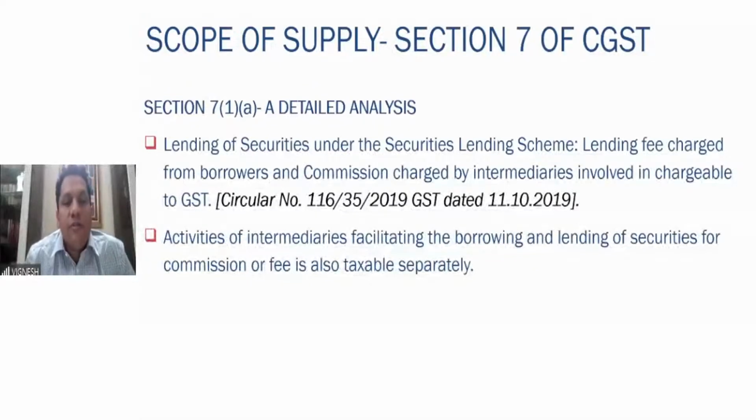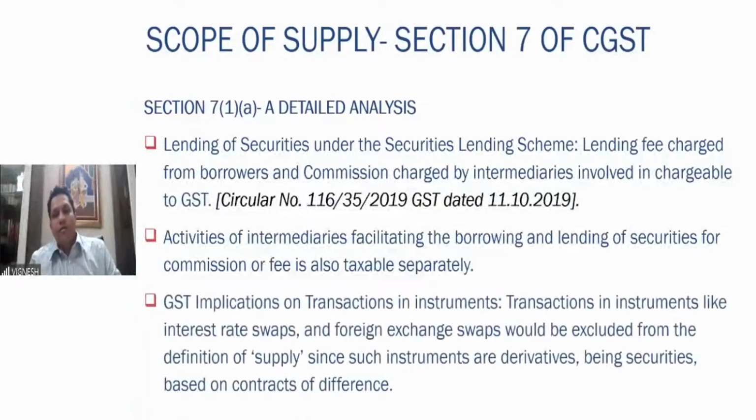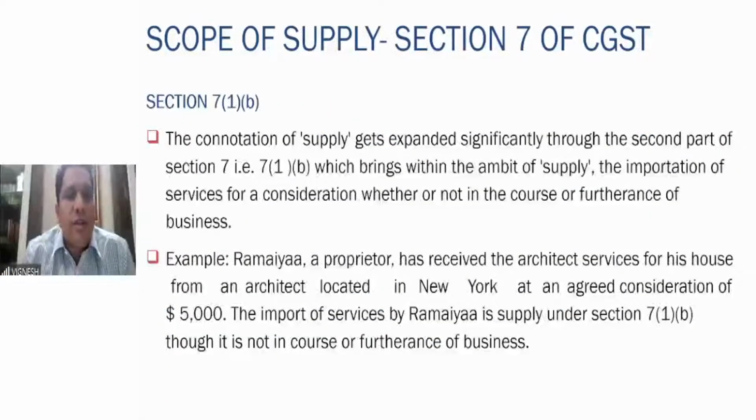Similarly, activities of intermediaries which facilitate the borrowing and lending of securities for a commission or a fee are also taxable separately. Similarly, transactions in instruments like interest rate swaps, foreign exchange swaps, etc. These are also types of derivatives only. If they are securities, there is no question of it being a good, so there is no supply. Right. So now, whether or not in the course or furtherance of the business.